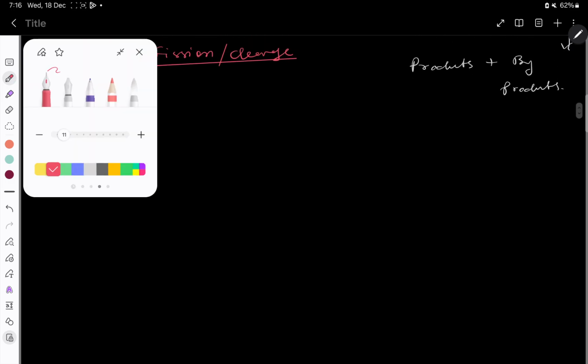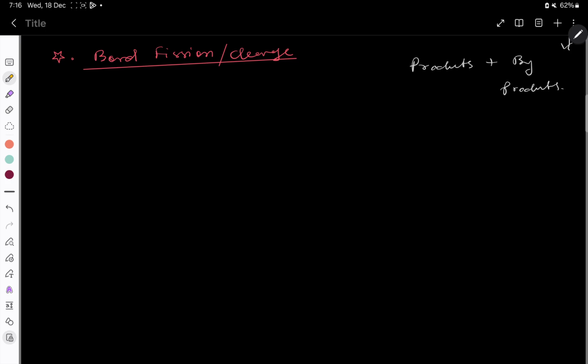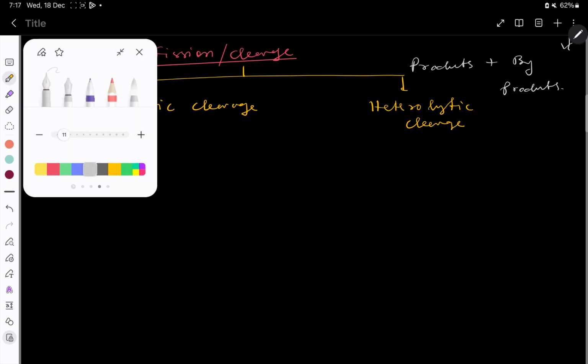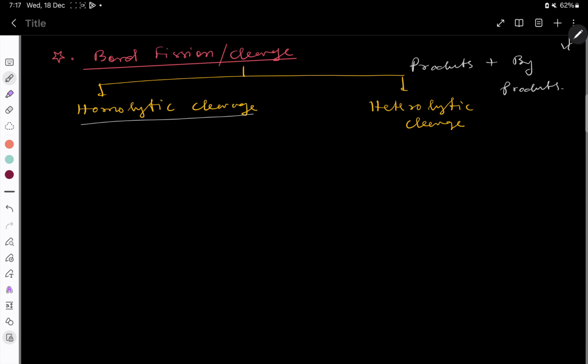See, this happens in two ways. One is called homolytic cleavage. Another one is heterolytic cleavage. For example, what is homolytic cleavage?